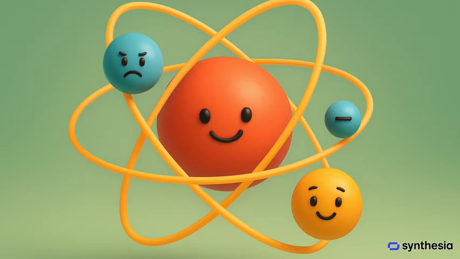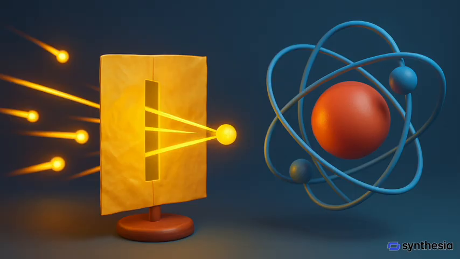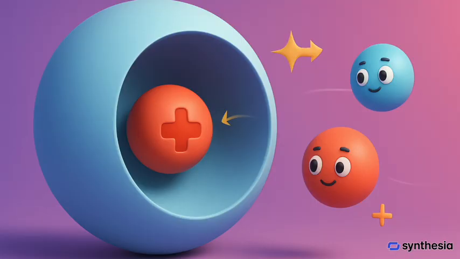Following a similar reasoning, Rutherford concluded from the alpha particle scattering experiment that most of the space inside the atom is empty because most of the alpha particles passed through the gold foil without getting deflected. Very few particles were deflected from their path, indicating that the positive charge of the atom occupies very little space.